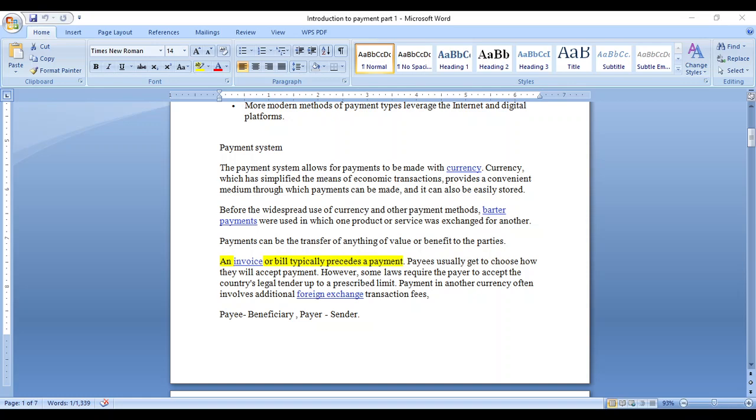Basic terms: payee, payer, beneficiary, and sender. Sender and beneficiary are both the same terminology. The payee is the person who sends the money, and the payer is the person who gets the money. On the payer side we have a bank. The payer has an account with the beneficiary bank, and the payee has an account with the originator bank or sender bank.